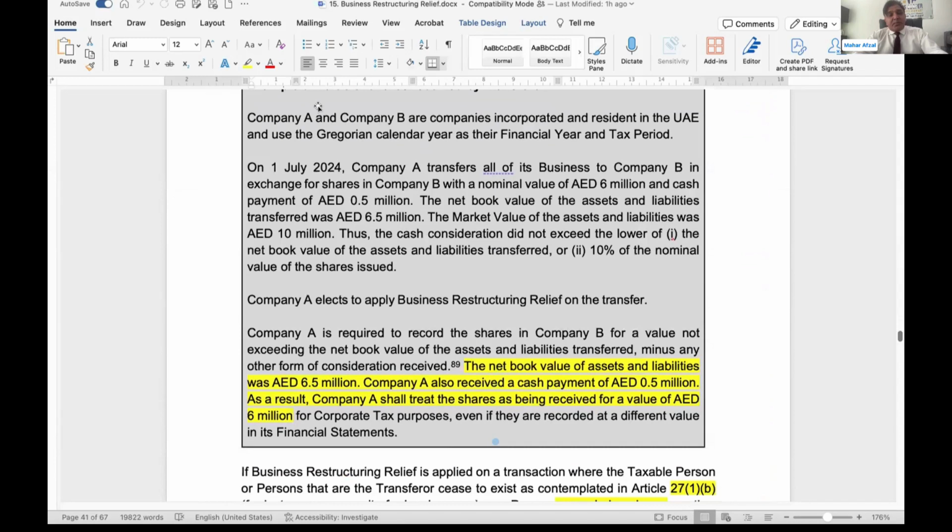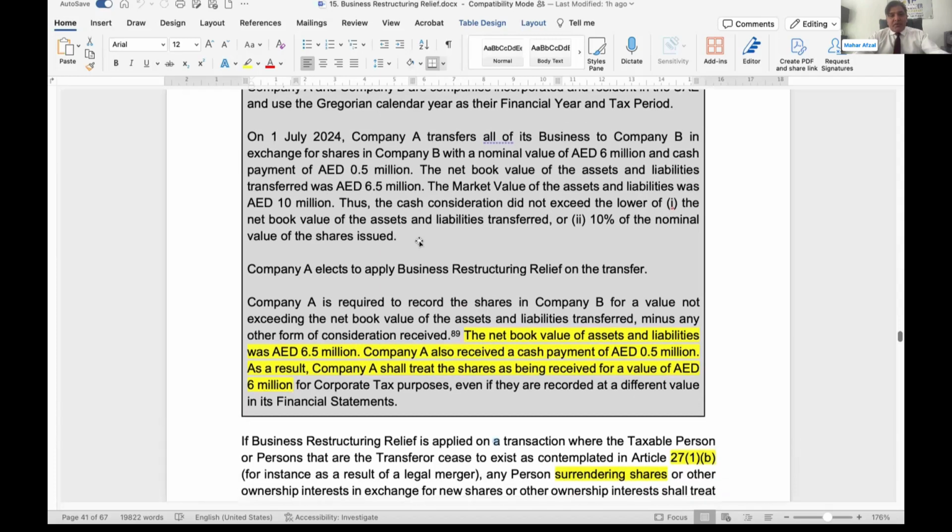Just look into this example. A and B are companies incorporated and resident in the UAE that use the Gregorian calendar year as the financial year and tax period. On 1st July 2024, company A transferred all of its businesses to company B in exchange for shares in company B with a nominal value of 6 million, cash of 0.5 million, net book value of 6.5 million, and the market value of the asset and liability is 10 million, already discussed.